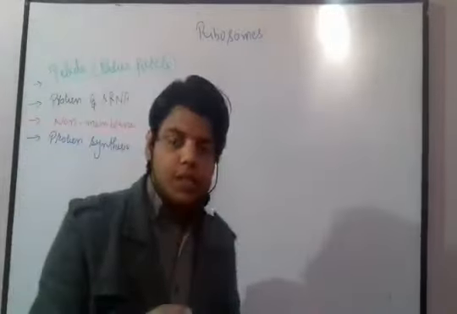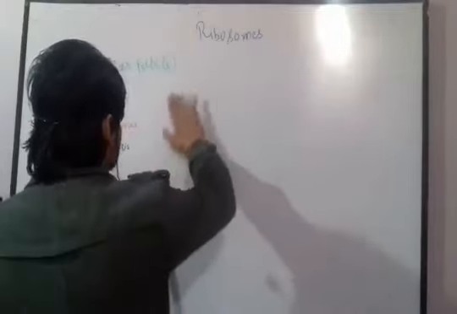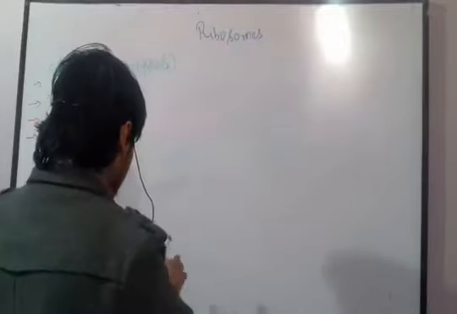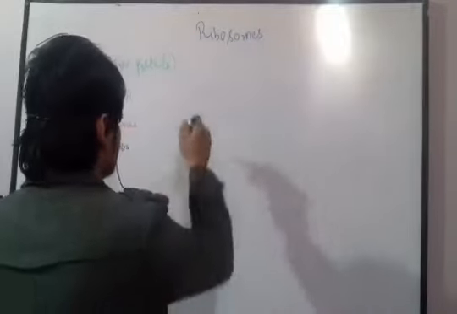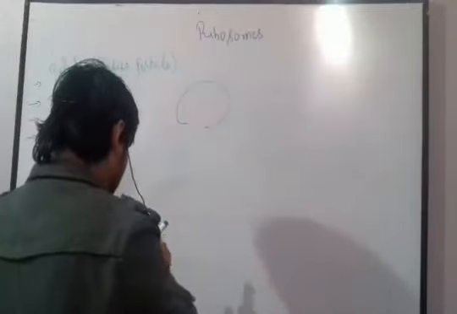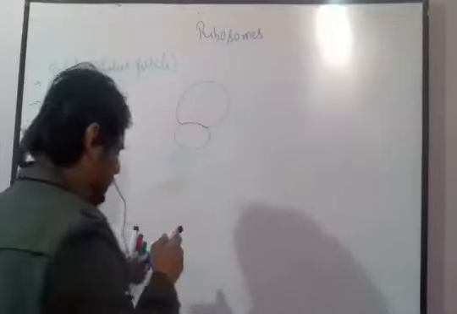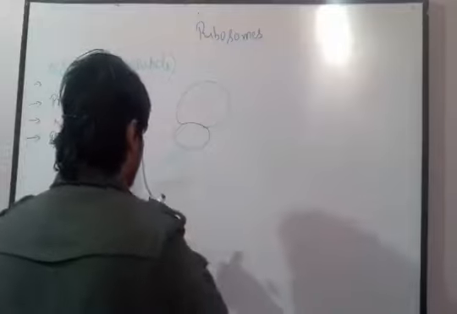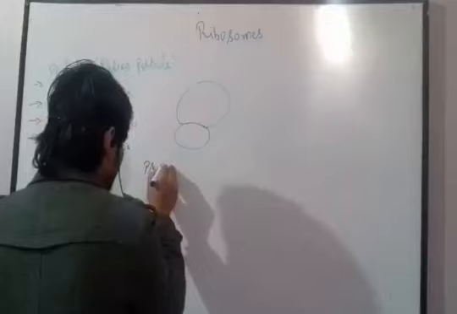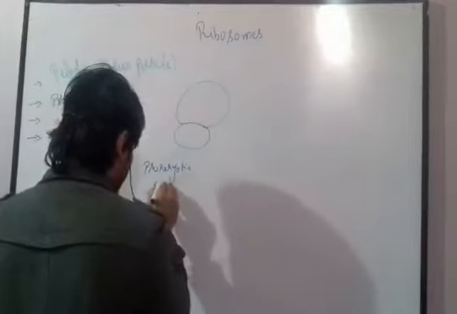Now, if we see the structure of the ribosome, how will it look? Ribosomes contain two subunits, one we call the large subunit and the other the small subunit. Let me draw. Let's suppose this is the prokaryotic ribosome.